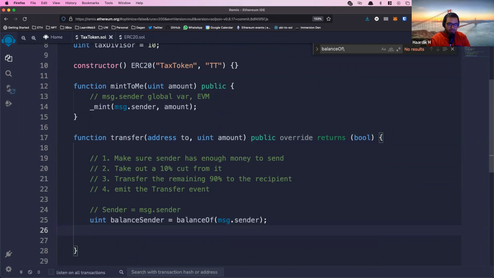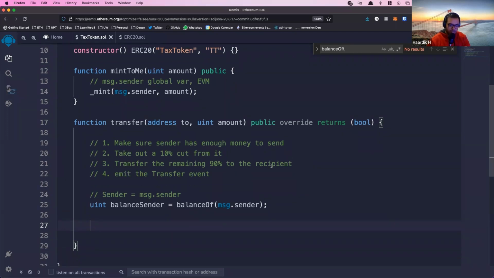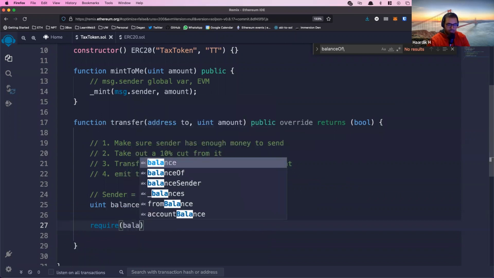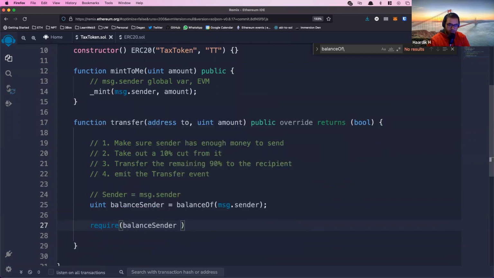And we need to make sure the sender has enough money to send. The way to do that is through require statements in Solidity. Require statements are kind of like if this, then that. It's very similar to a conditional, but with slightly different syntax. So we'll just require that the balance of sender is greater than or equal to the amount they're trying to send. If this statement is true, you just move on to the next line of code.